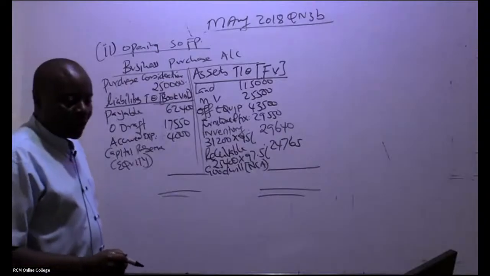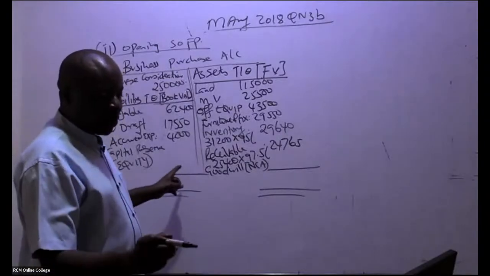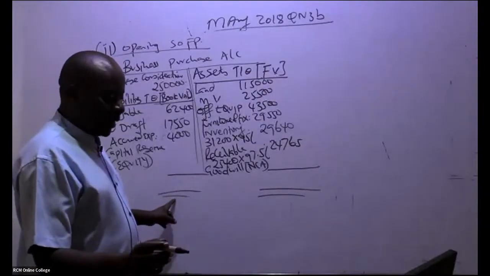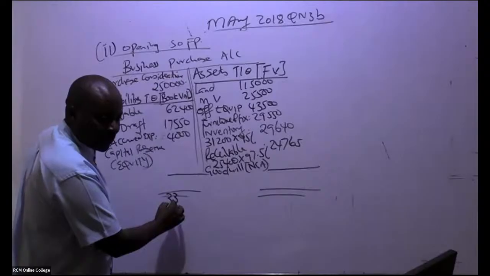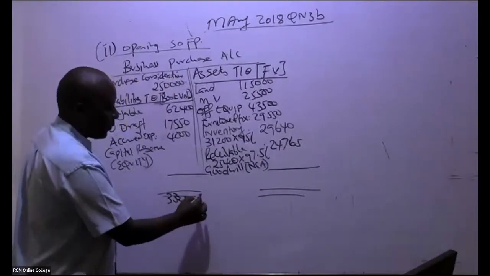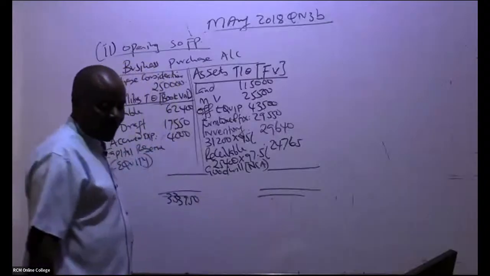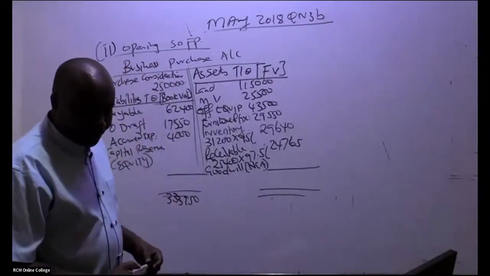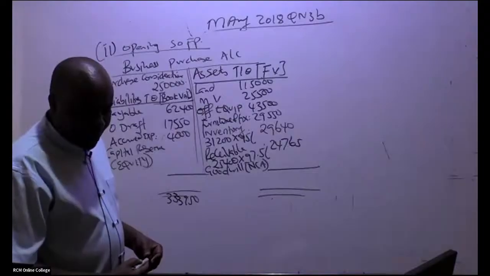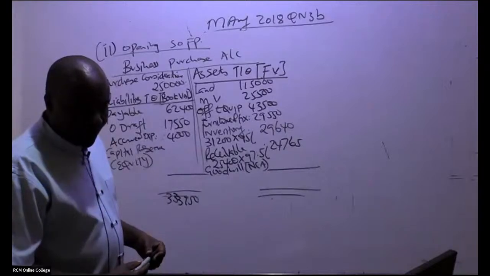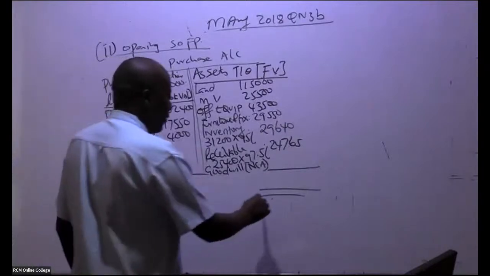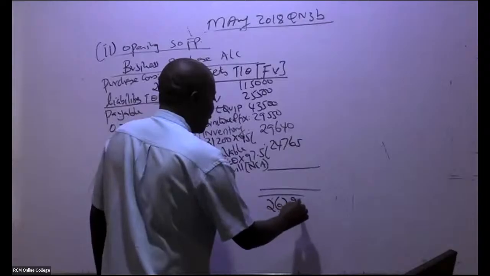Is this on the debit or credit? This figure, debit. I'm being told this is 333,950. How about the credit figure? 267,955.